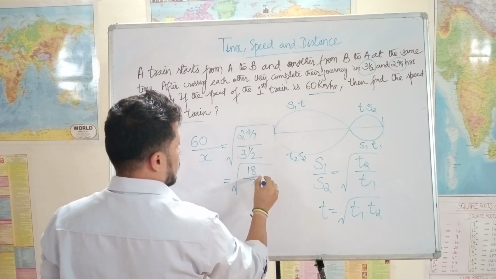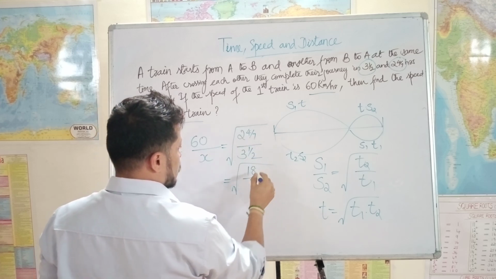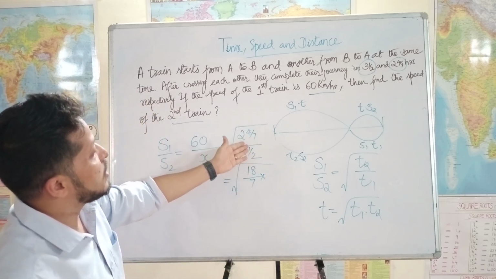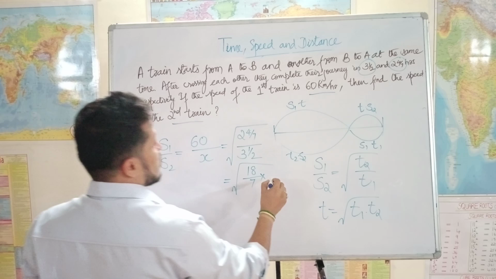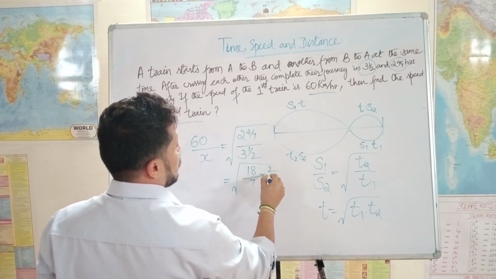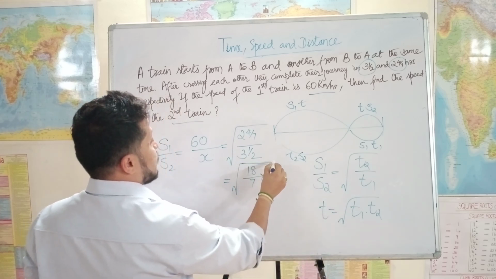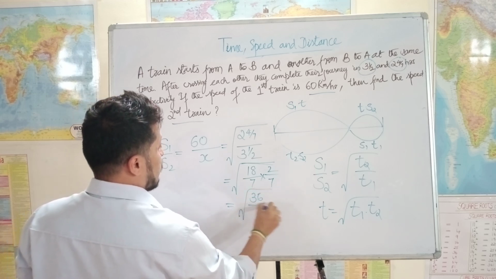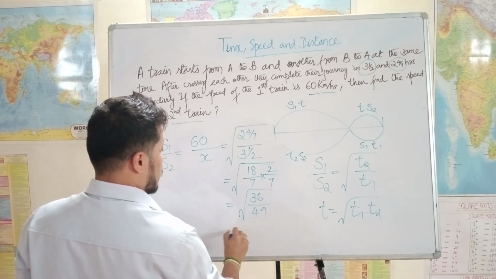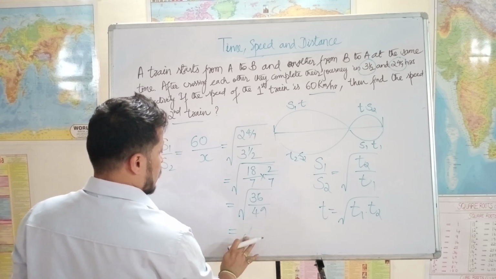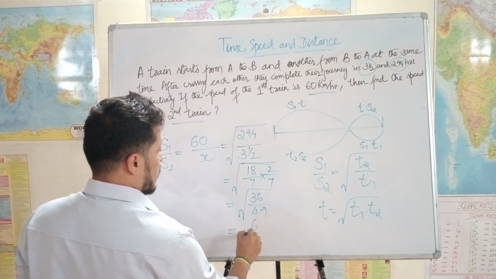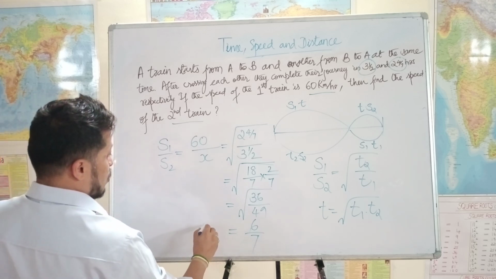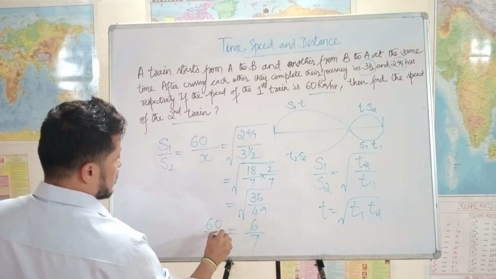And 3 into 2 is 6, plus 1 is 7, so 7 by 2. Now we have square root of 36 by 49, which is equal to 6 by 7. So S1 by S2 is equal to 6 by 7, which is equal to 60 by x.